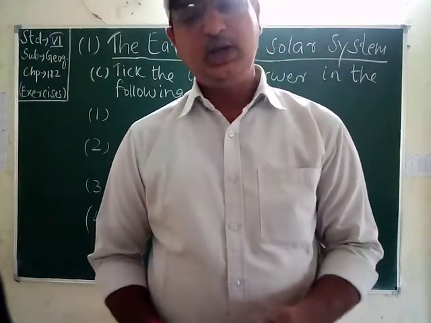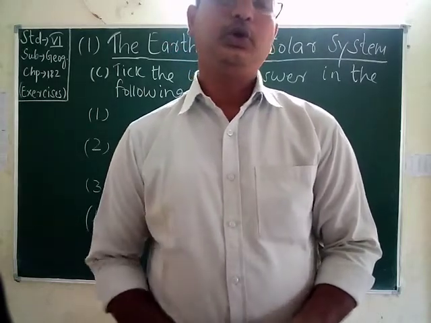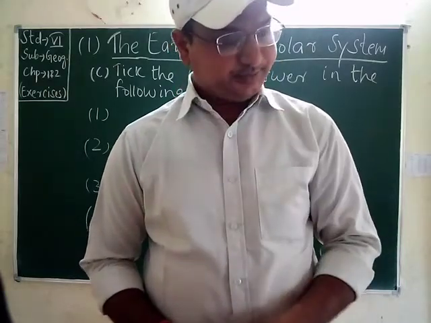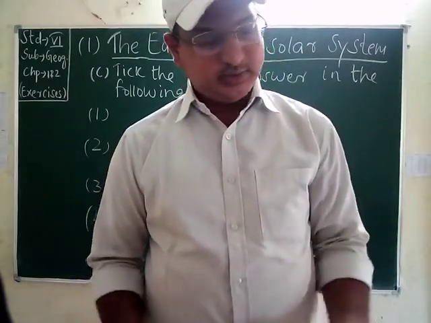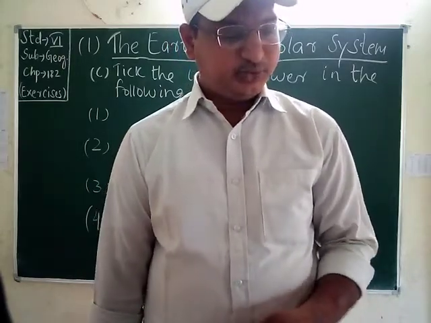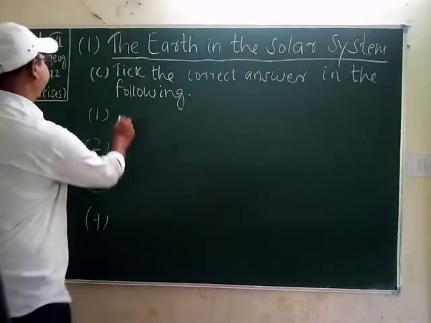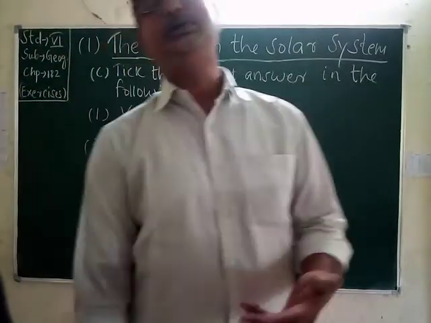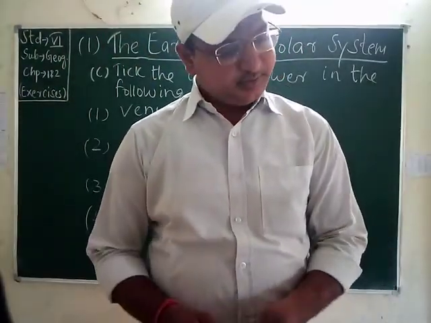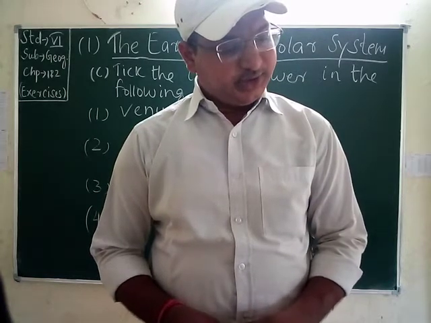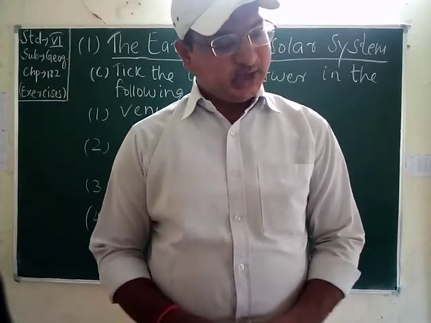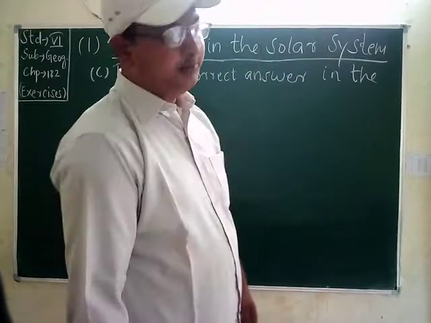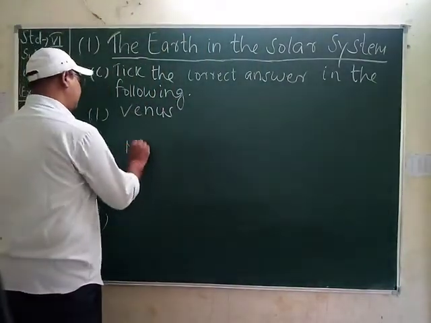Students, twins means in Hindi we say Judwa. So which planet is known as Earth's twin? The first option is Jupiter, second is Saturn, third is Venus, and fourth is Neptune. The answer will be Venus. Some physical features of Venus are similar to Earth. Then the second one: which of the following is the nearest planet to the Sun? Venus, Earth, Mercury, Jupiter. The answer will be Mercury. Mercury is the nearest planet to the Sun.